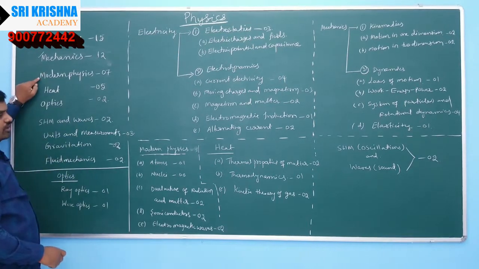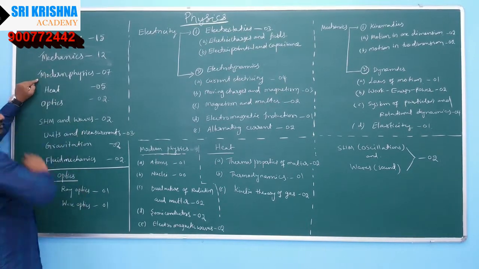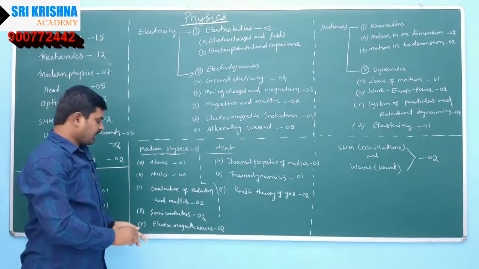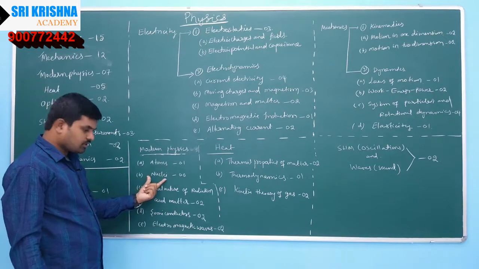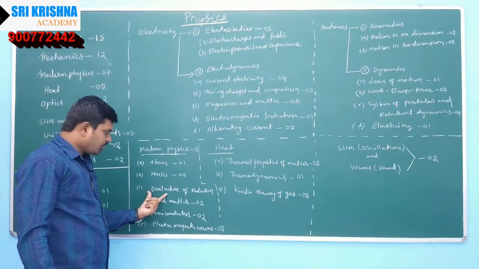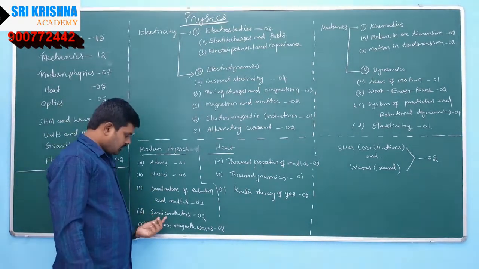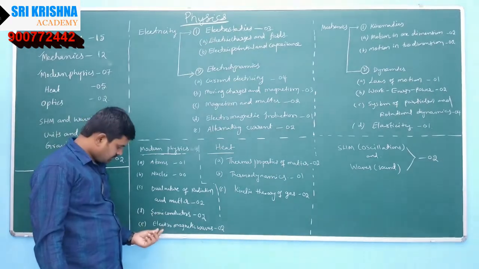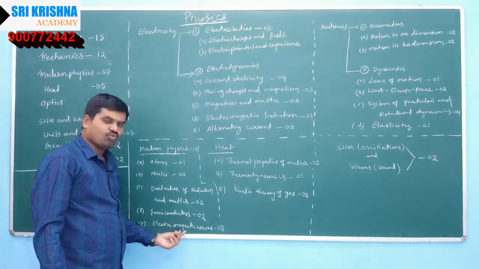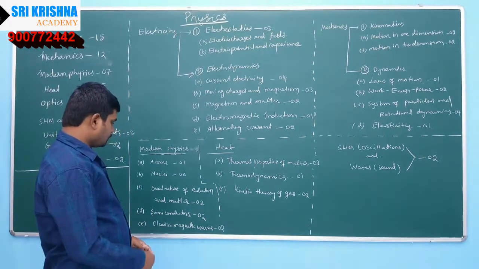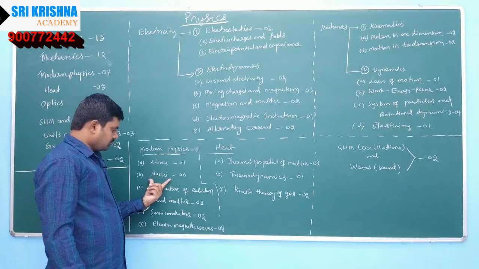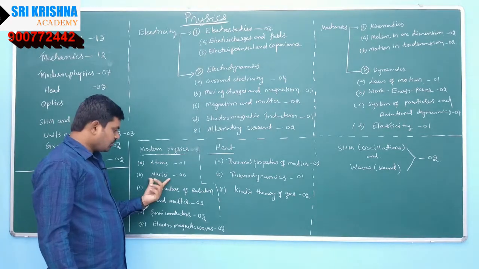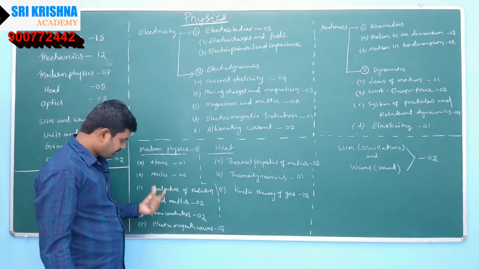Here we have discussed electricity and mechanics. Now coming to modern physics. In modern physics we have so many lessons like atoms, nuclei, dual nature of radiation and matter, semiconductors and devices, electromagnetic waves. When I observe the ICR pattern, least questions, actually 0 questions, will be asked from nuclei.